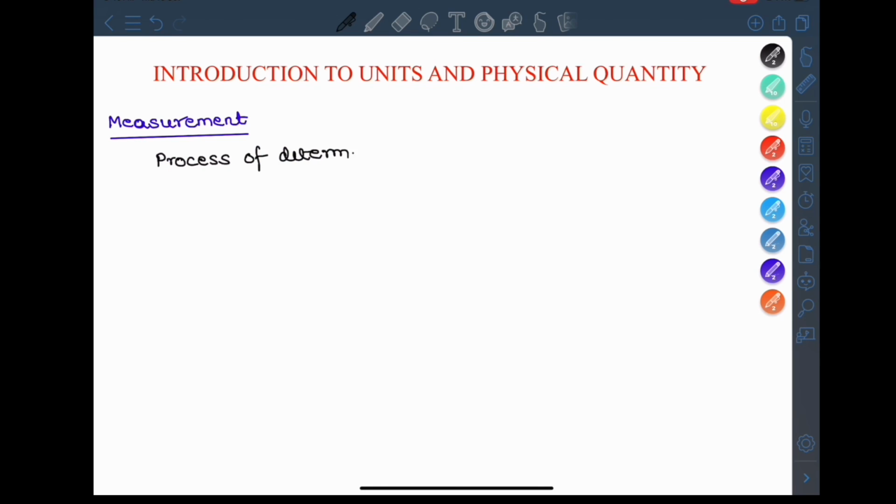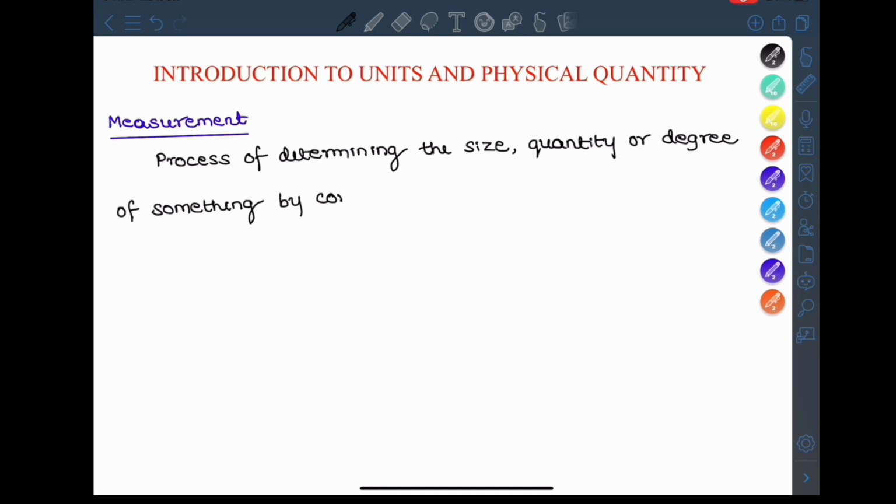Before going to study units and physical quantity, we have to understand what measurement is. Measurement is a process of determining the size, quantity or degree of something by comparing it to a standard unit.